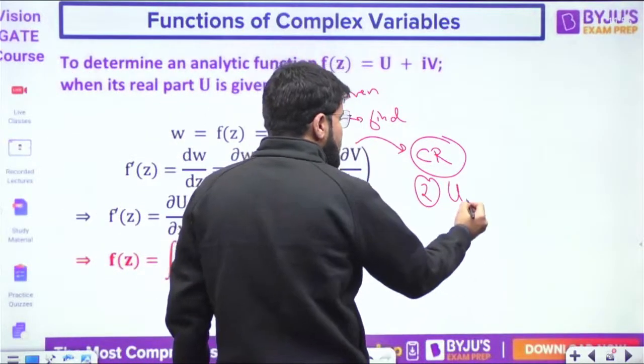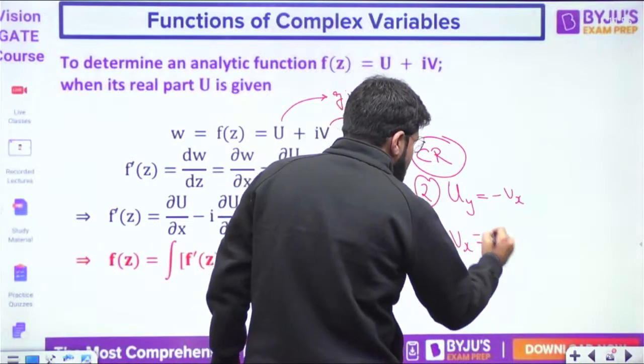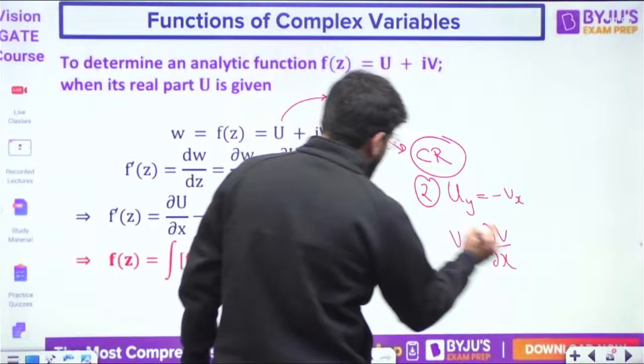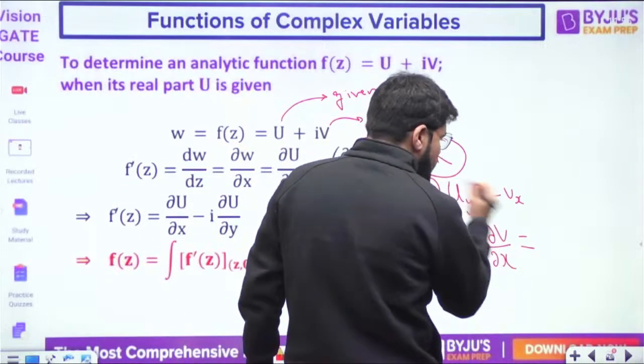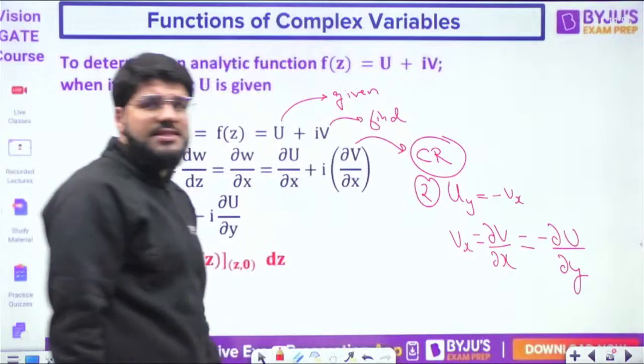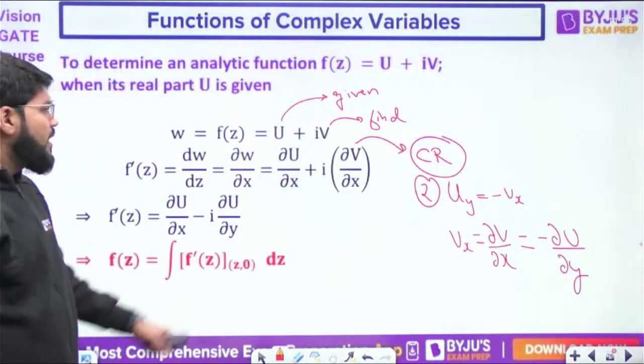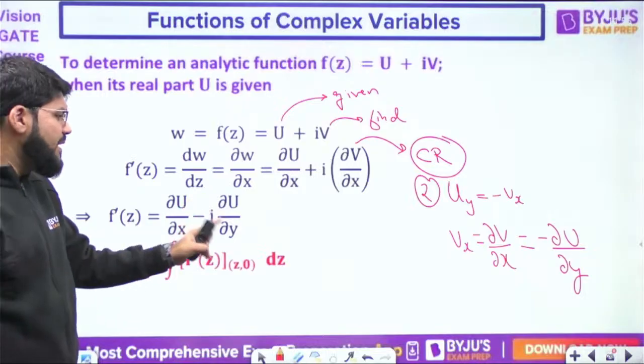What was the second CR equation? Uy equal to minus Vx. That means Vx, that is del v by del x. That is what I want, no? Del v by del x equal to minus, on the other side, minus del u by del y. We will get this from the CR equation. So del v by del x is now replaced as minus del u by del y.